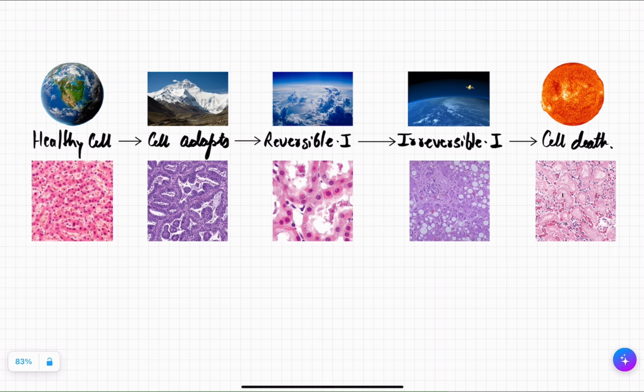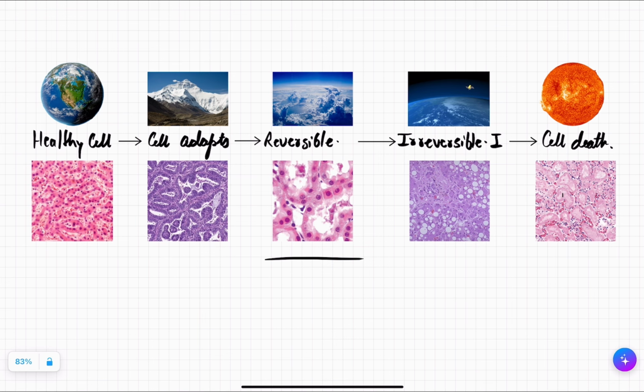So this was the template which we had followed. This is a healthy cell. When we put stress on the healthy cell, it tries to adapt. It tries to adapt by hypertrophy, hyperplasia or metaplasia. But once the adaptive capability of the cell is exceeded up to a limit, the cell undergoes damage. This kind of damage is known as reversible cell damage, right?